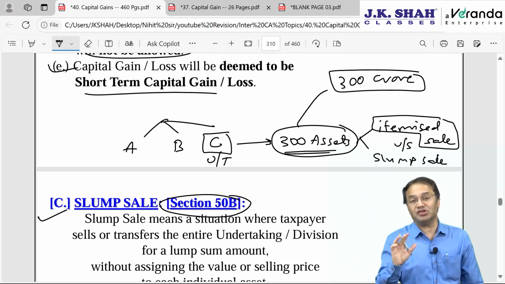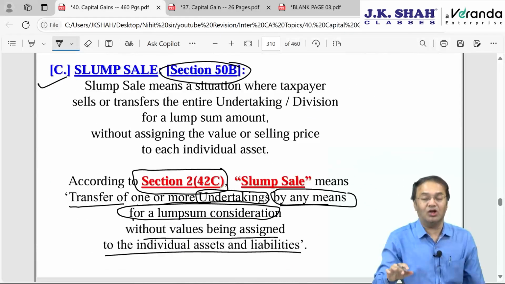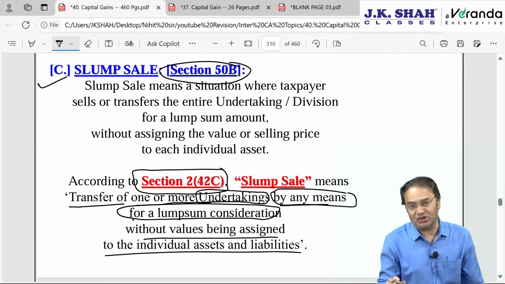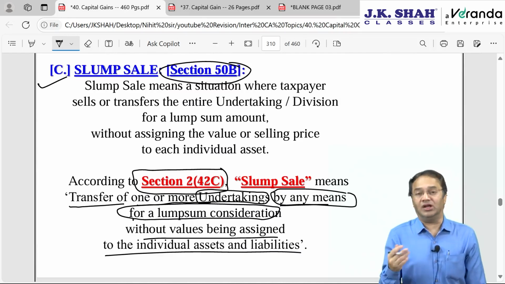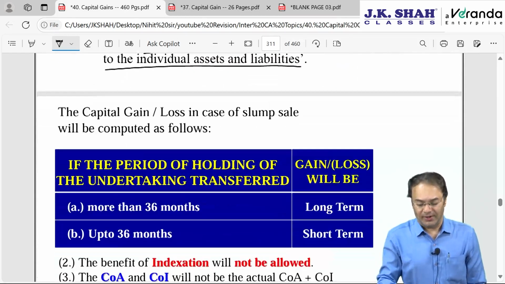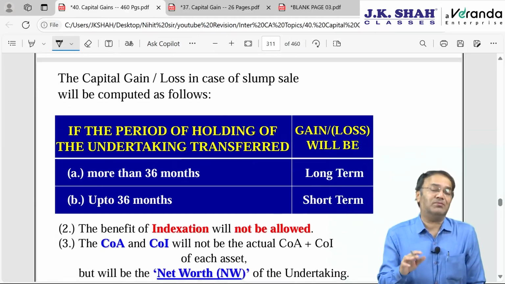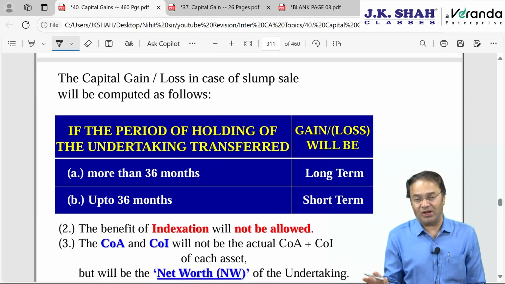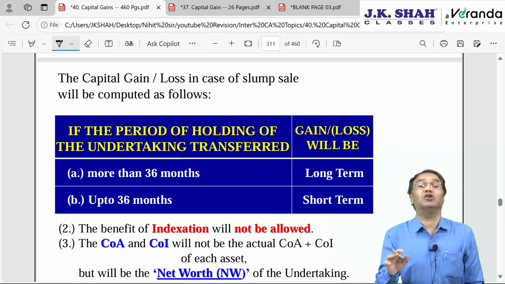If sale consideration is not assigned to each individual asset or not bifurcated amongst each individual asset transfer, then in that case one can go for slump sale. But slump sale is optional. Here indexation will not be allowed, but gain or loss will not be short term.